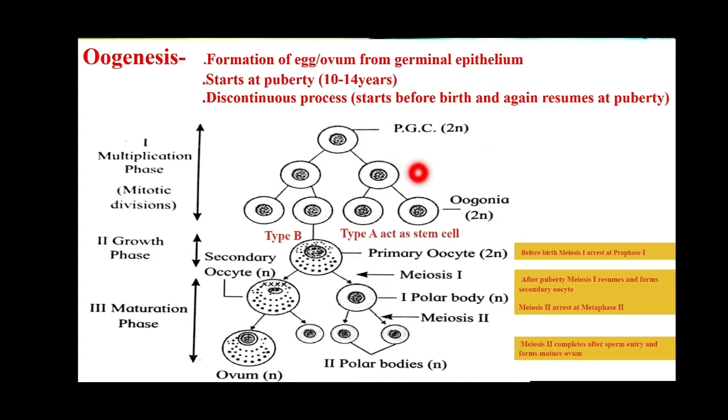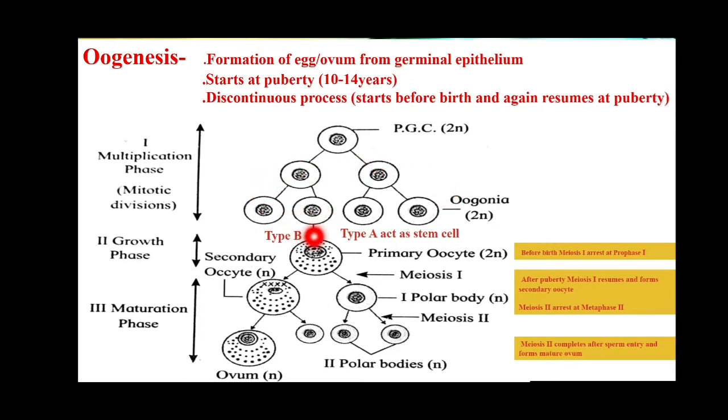In the multiplication phase, you can see here this is a primordial germ cell. It is a diploid one and it will undergo rapid and repeated mitotic divisions and form oogonia. These are again diploid because mitosis is an equational type of division, and out of these oogonia some will be preserved and act as stem cells. They have the capability to undergo repeated mitotic divisions to form future oogonia when the body requires more oogonia.